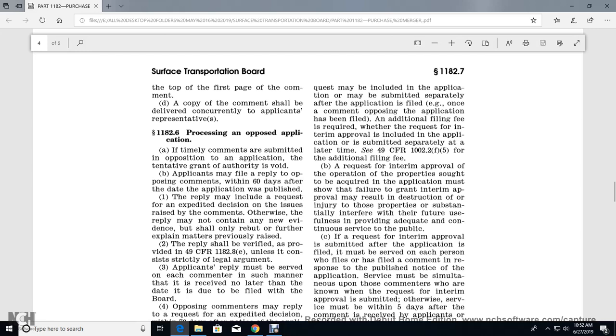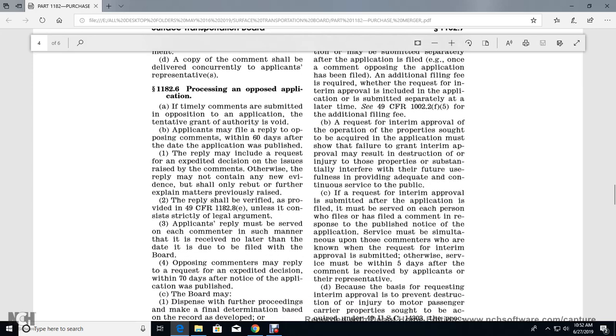1182.6 Processing of opposed applications. If timely comments in opposition to the application are submitted, the tentative grant of authority is void. The applicant must file a reply to the opposing comments within 60 days after the date the application was published. The reply may include a request for an expedited decision on the issues raised by the comments. Otherwise, the reply may not contain new evidence and shall only rebut and further explain matters previously raised. The reply shall be verified as provided in Title 49 1182 unless it consists strictly of legal argument. The applicant's reply must be served on each commenter in such a manner that it is received no later than the day it is due to be filed with the Board.